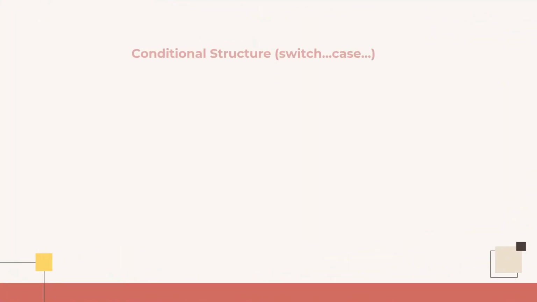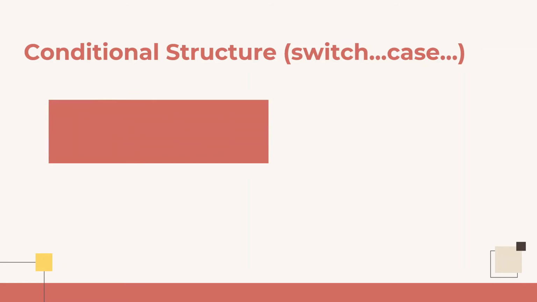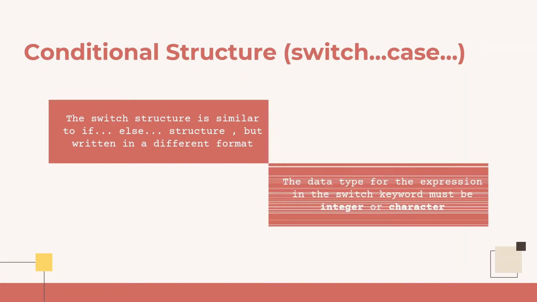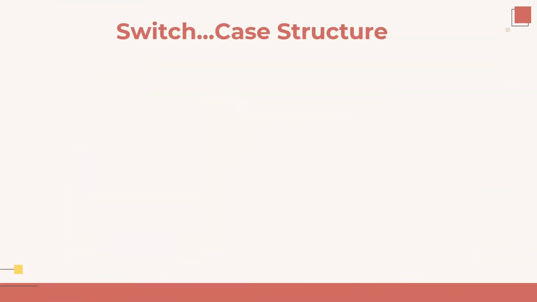The switch structure is similar to if-else structure, but written in a different format. Switch case control statement can only be used in condition using equal relation. And the data type for the expression in the switch keyword must be in integer or character. Apart from this data type, C++ does not allow. The general form of conditional structure using switch keyword are shown on the left side.